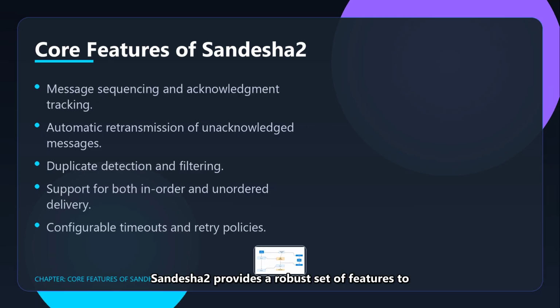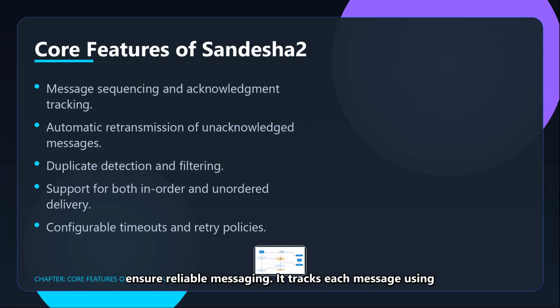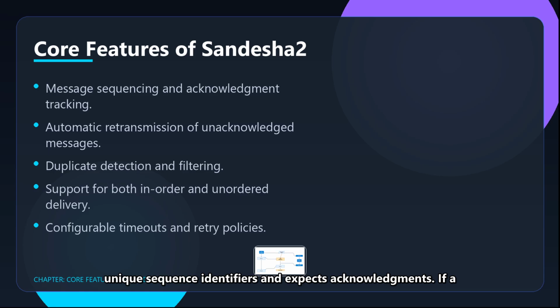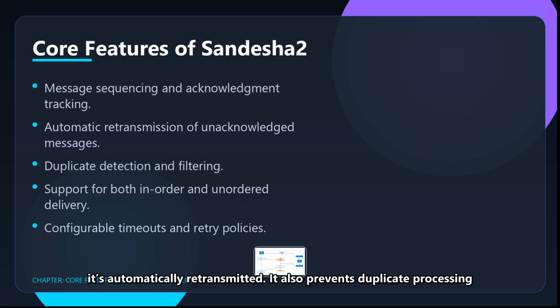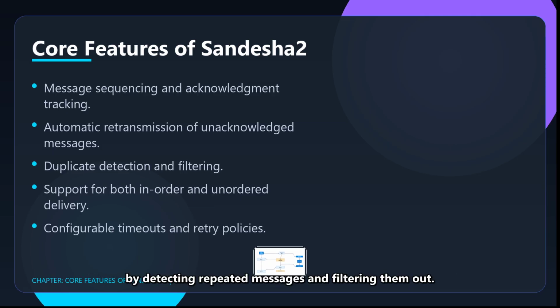Sandesha2 provides a robust set of features to ensure reliable messaging. It tracks each message using unique sequence identifiers and expects acknowledgments. If a message is not acknowledged within a configured time, it's automatically retransmitted. It also prevents duplicate processing by detecting repeated messages and filtering them out.